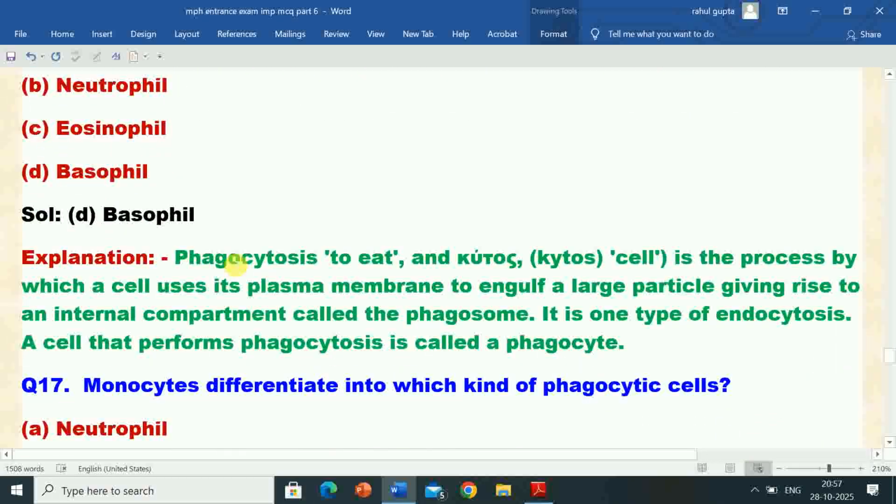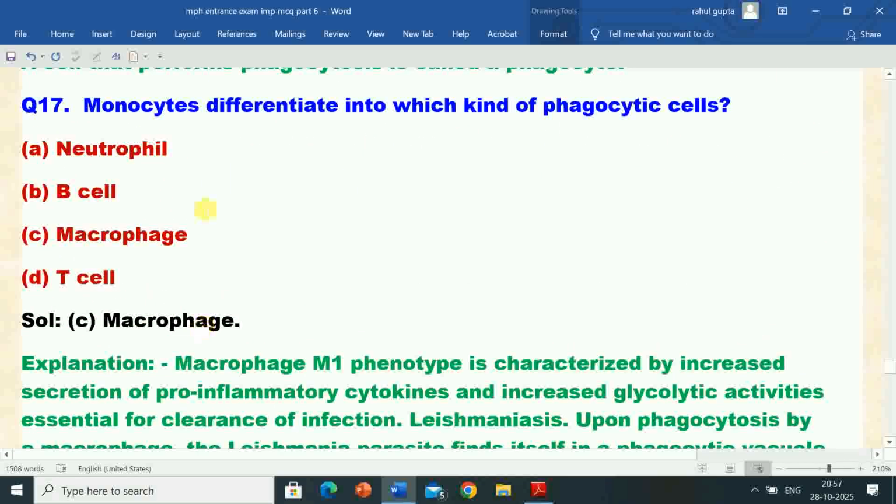Its explanation is phagocytosis, to eat and cell, is the process by which a cell uses its plasma membrane to engulf a large particle, giving rise to an internal compartment called phagosome. It is one type of endocytosis. A cell that performs phagocytosis is called a phagocyte.